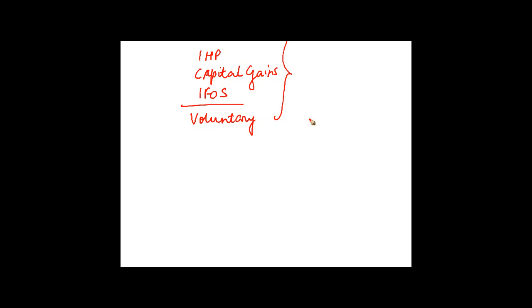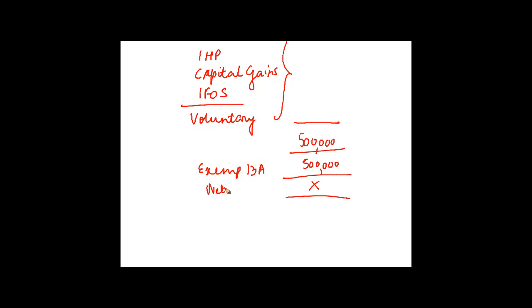So once you do a sum of all these, let's say the sum of all these comes to 5 lakh. And let's say the exemption which is available under 13A is also 5 lakh, and the net chargeable income is equal to a big zero.